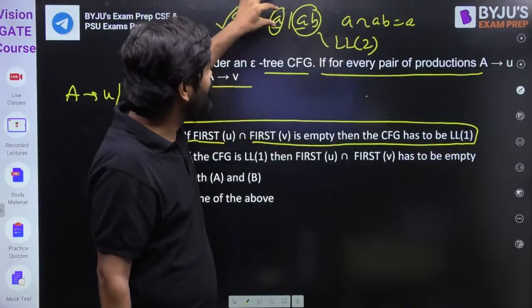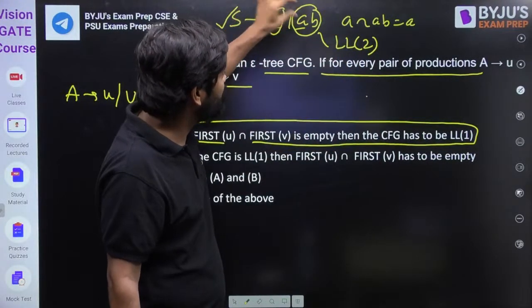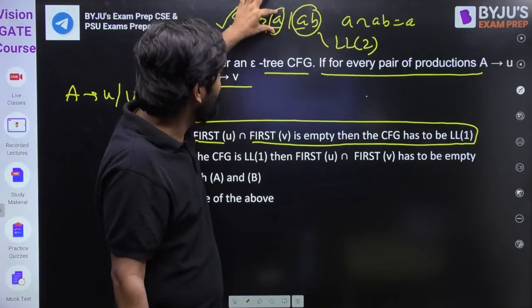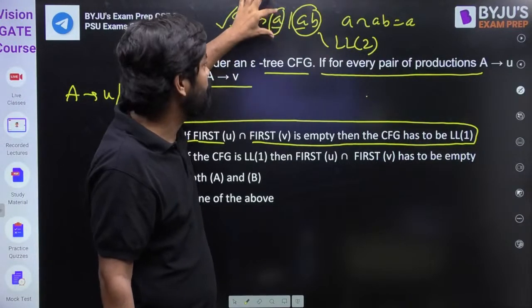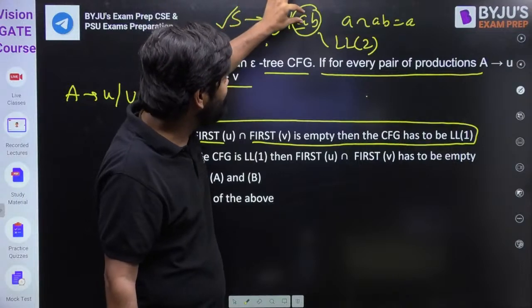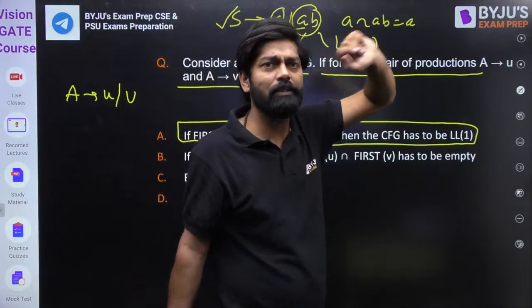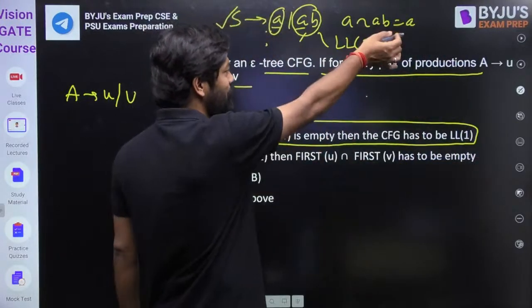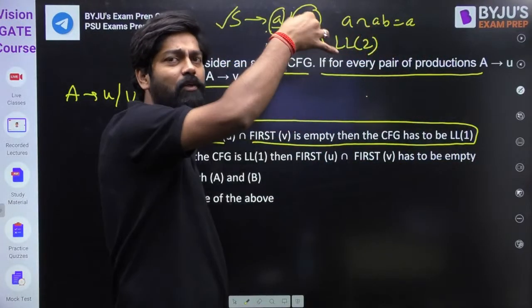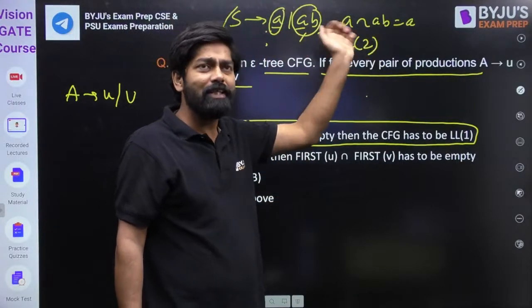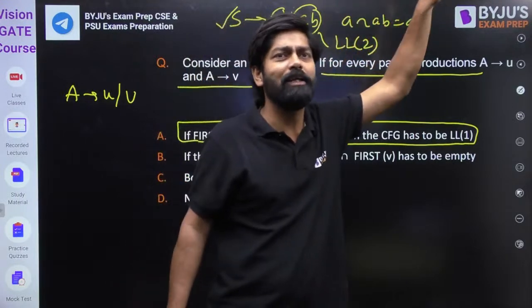So what do we do in LL1? We have to look at the first input. If the first input is common, first input means first terminal. If it is not a terminal, then we have to find its first. First of a terminal is the terminal only. So this is A and this is A. A is common. If A is common, my dear friend, it is not LL1. It is LL2, and LL3 also, because in LL2 we check two inputs combined. If it is LL2, it is LL3 and so on. It is LLK. No problem.